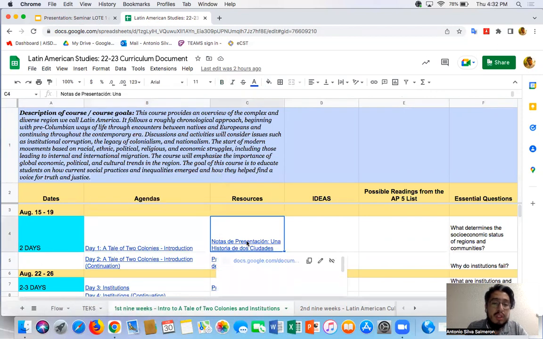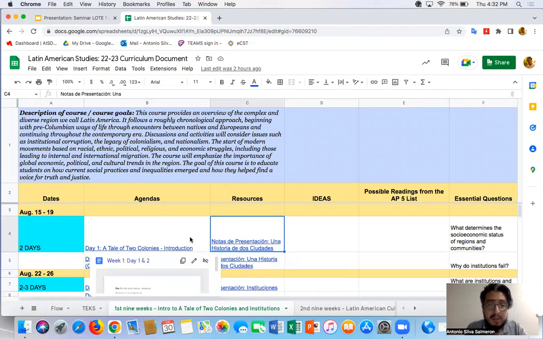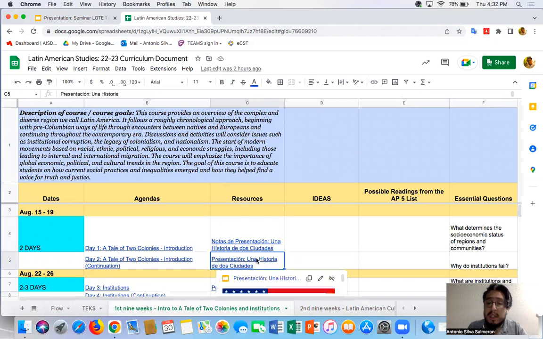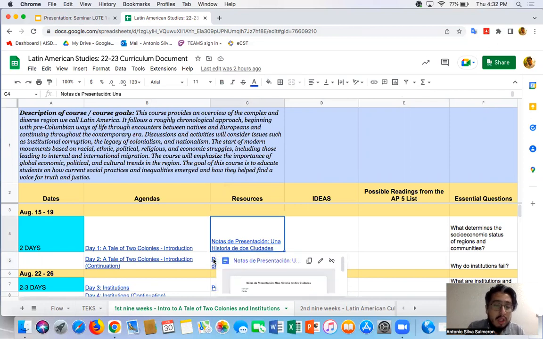And then for the resources, you can find these resources in the agendas as well. I just went ahead and added them in there just in case you're just like, I already know what I need to do, and I know that I'm going to need to connect to this theme somehow. So I'm going to use these resources real quick. Well, you have them right there. You got the notes, you got the presentation.